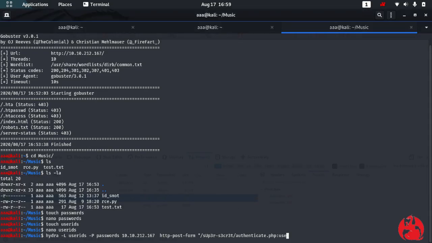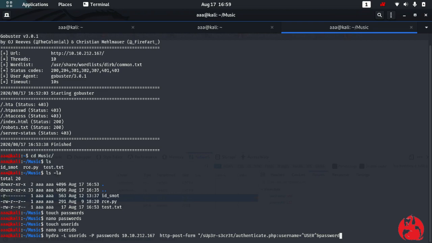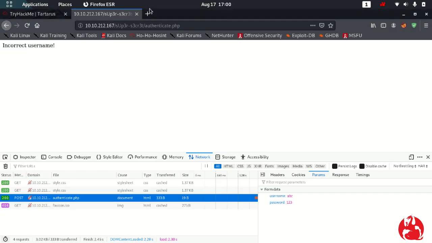So just like that, you need to type username is equal to user, and then you need to type the same way, password is equal to pass.